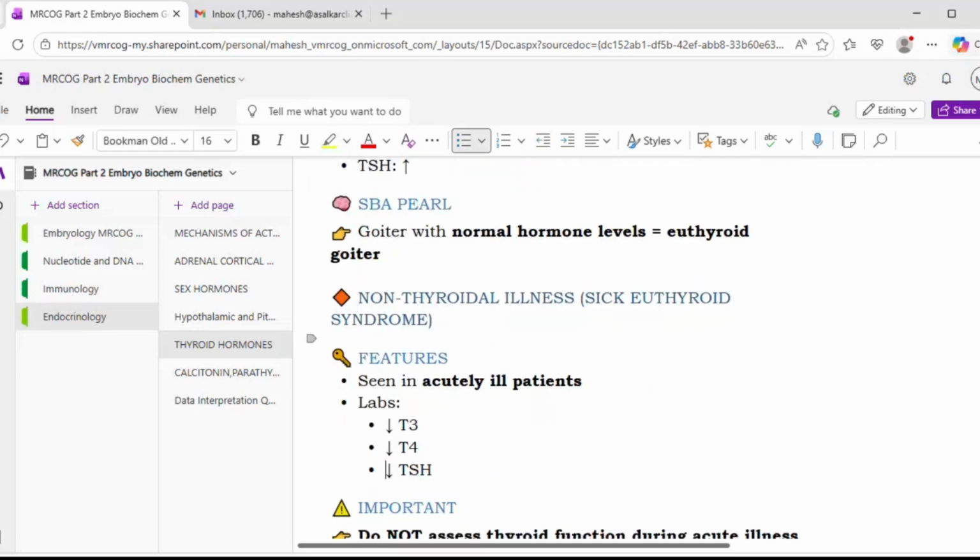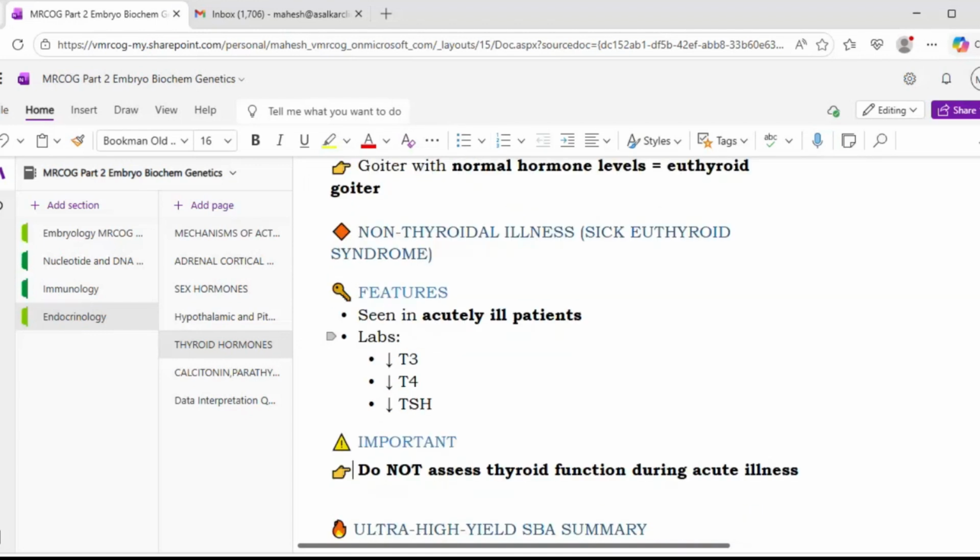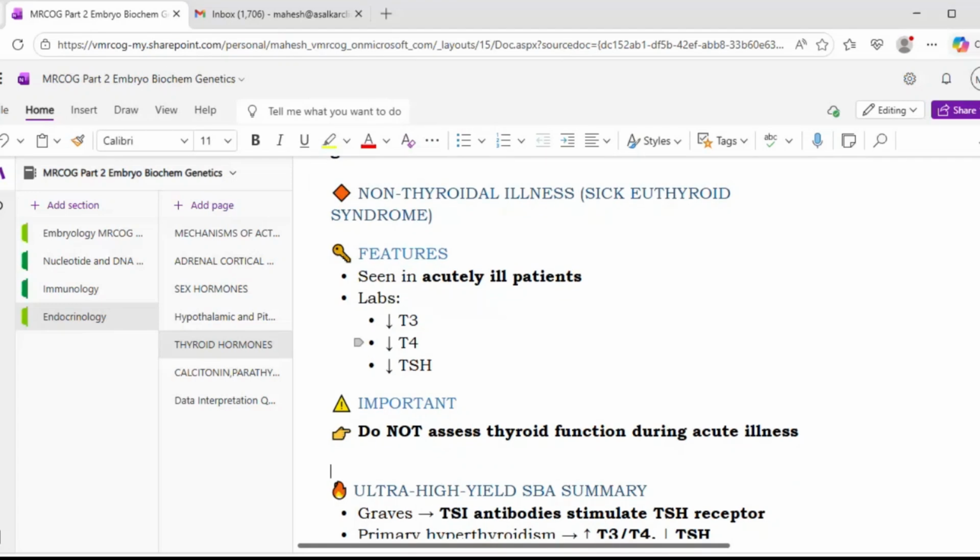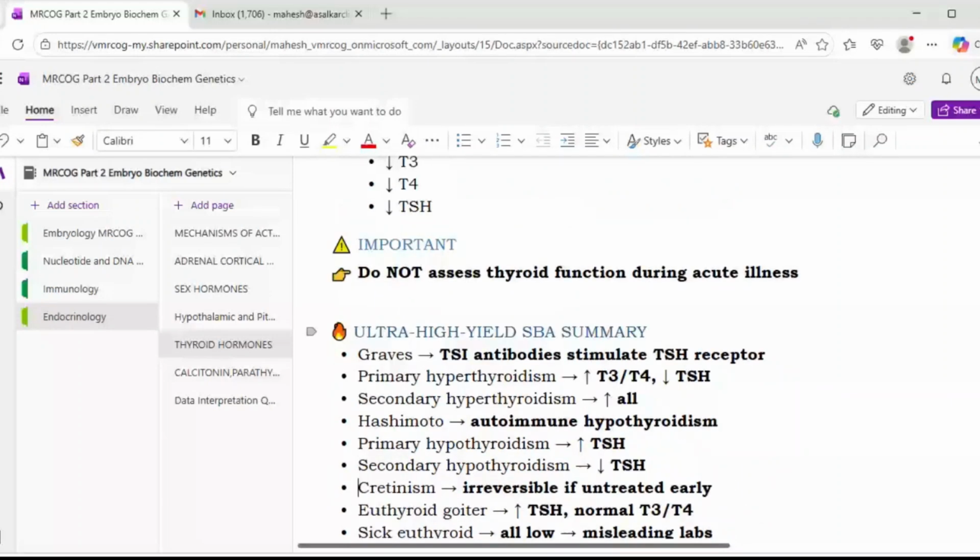Now non-thyroidal illness, okay, also called sick euthyroid syndrome. It is seen in acutely ill patients where there is a decreased T3, T4, and TSH. Okay, so most important is do not assess thyroid function during the acute illness. So this is what you should remember. So we should not assess the thyroid function in the acute illness. Okay. So from examination point of view, few things to remember.